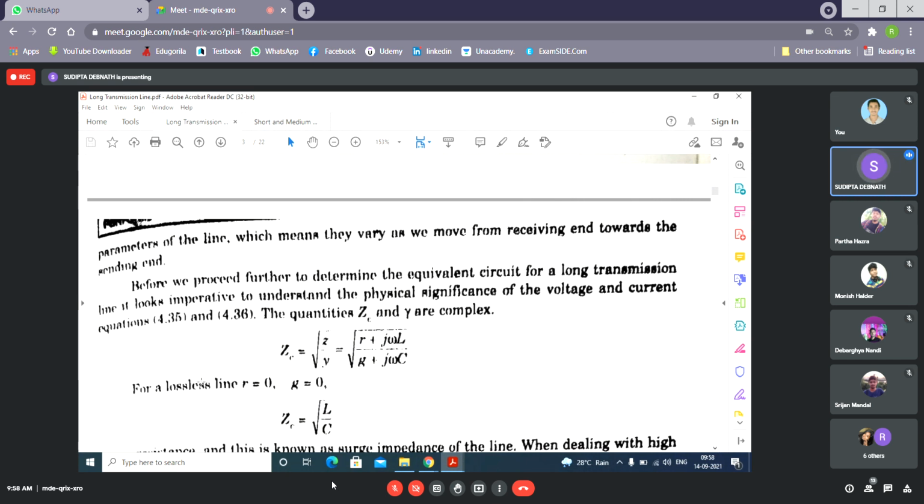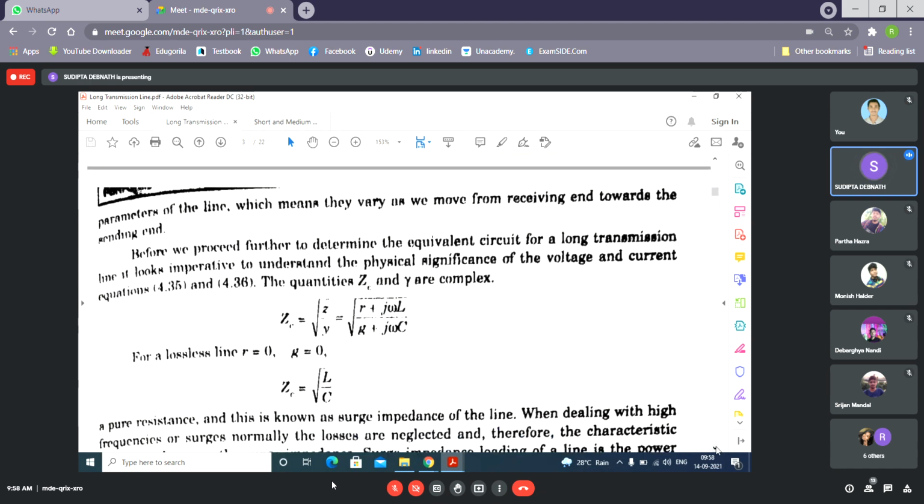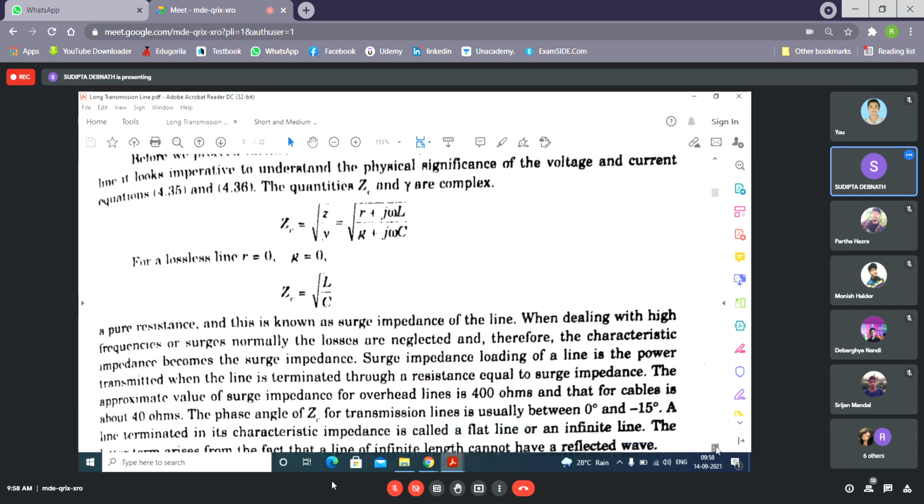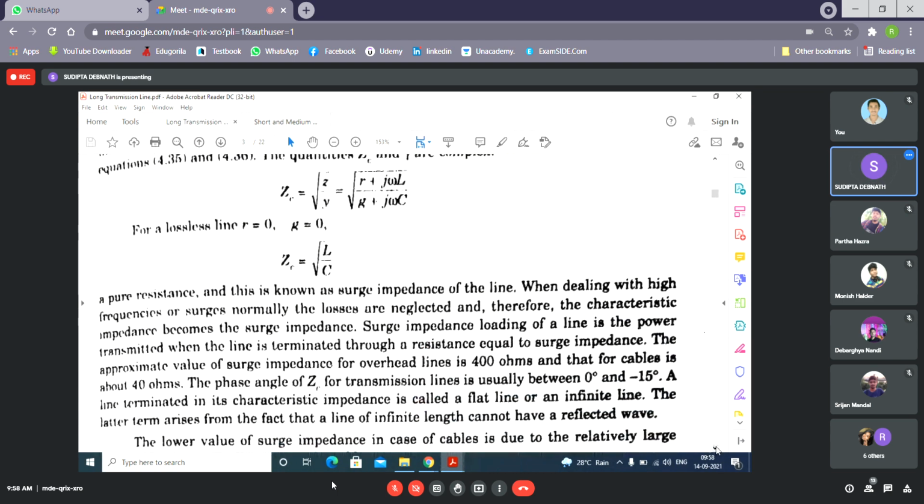Now, for a lossless line, considering R and G as 0, ZC is just root over L by C. You can write it as small l or small c, it's all the same, because if we multiply by a small distance it will remain the same, since it is the ratio. So ZC is root over L by C. For a lossless line, this ZC is a pure resistance and is known as the surge impedance of the line.